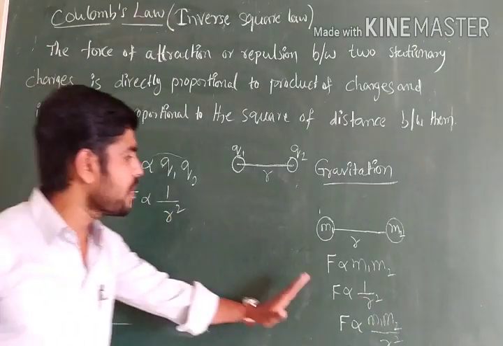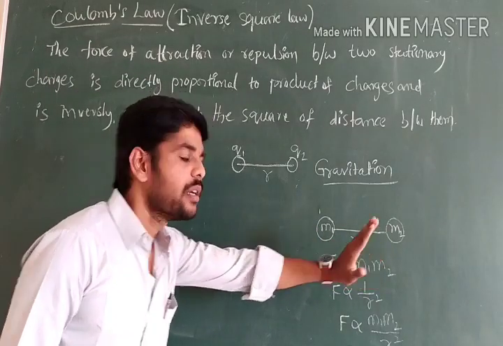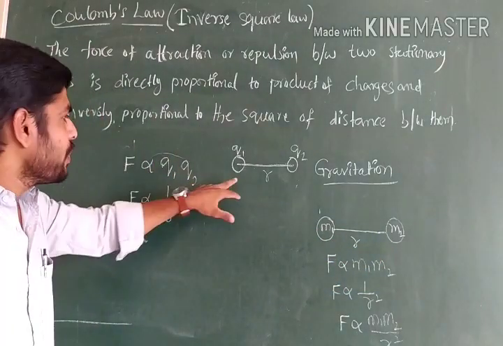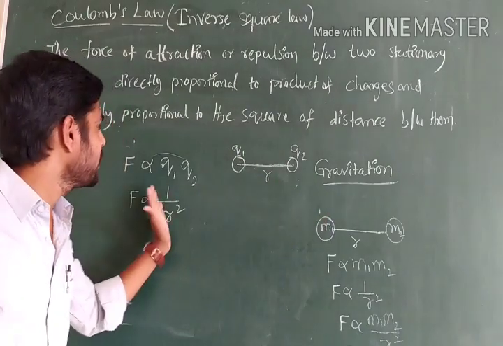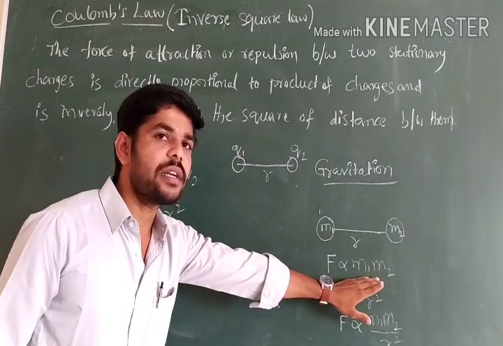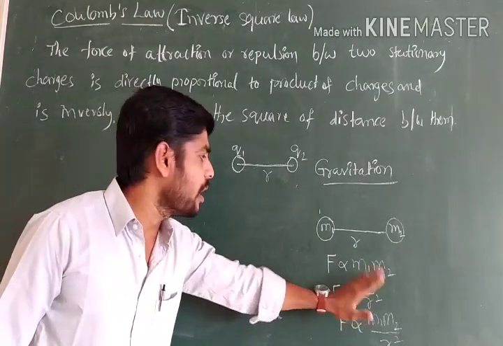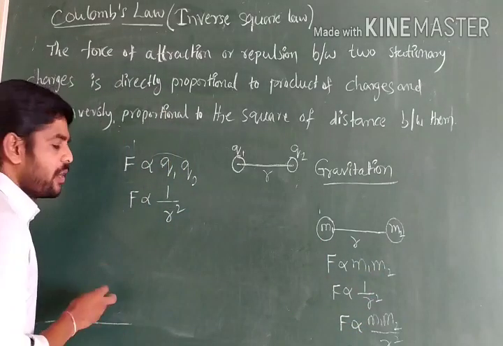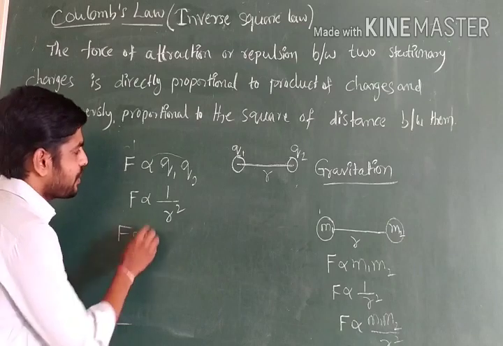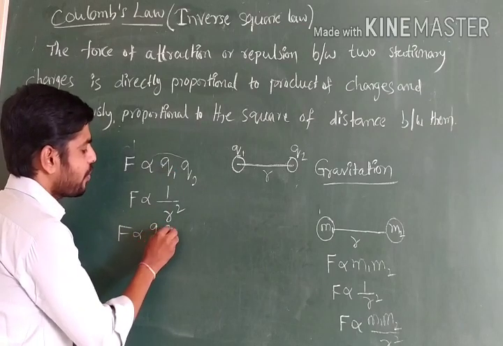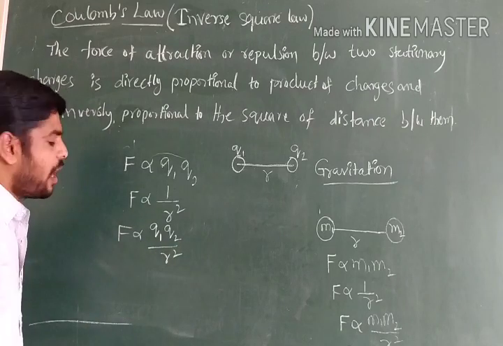Compare these two equations. What is the difference? These are masses here, and these are charges here. Whether they are attractive or repulsive, we will discuss later. But the common relation is there; only masses are different, and I told you the difference between mass and charges. If you write this in one equation, F is directly proportional to Q1 Q2 by R square.